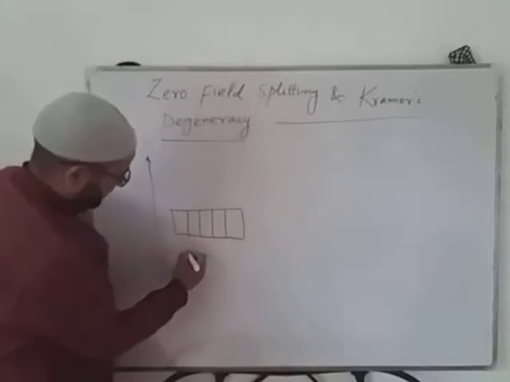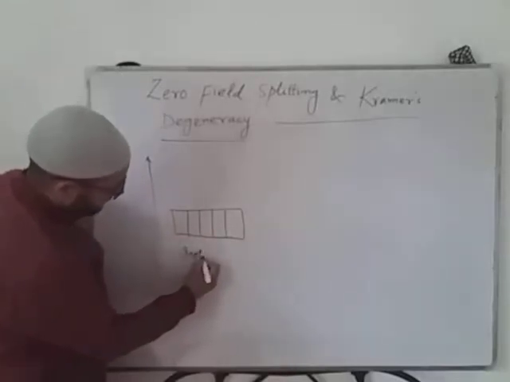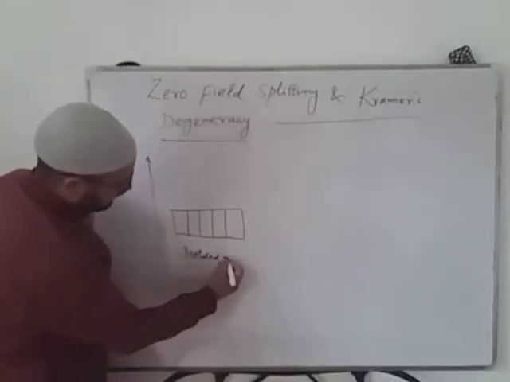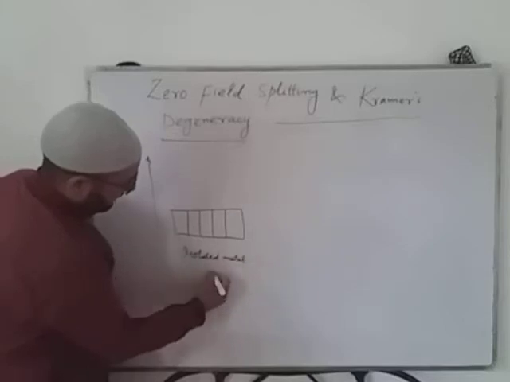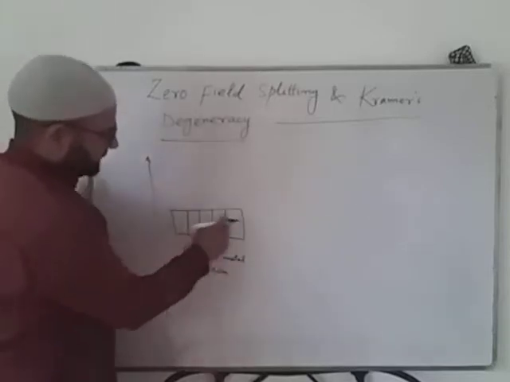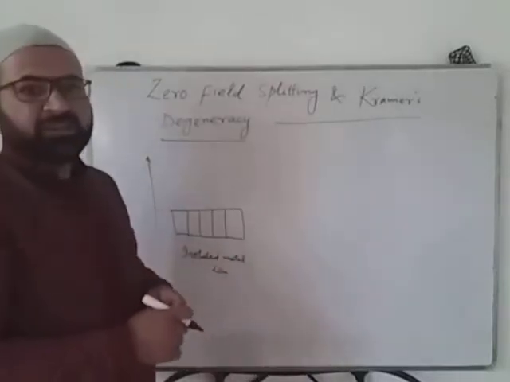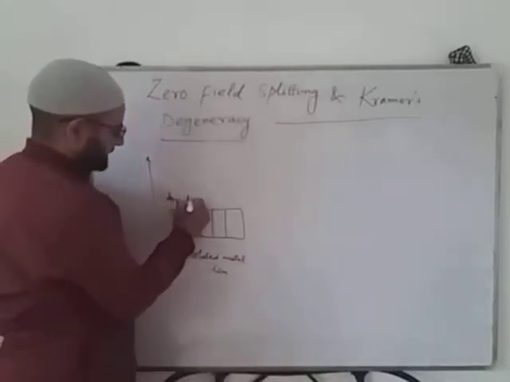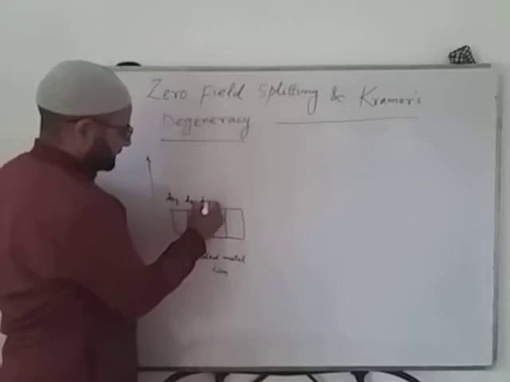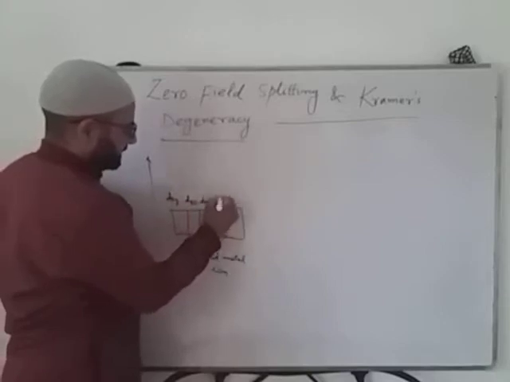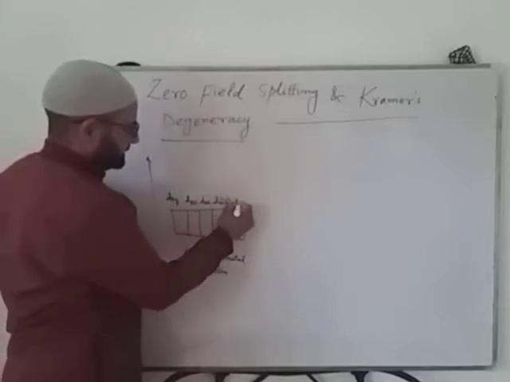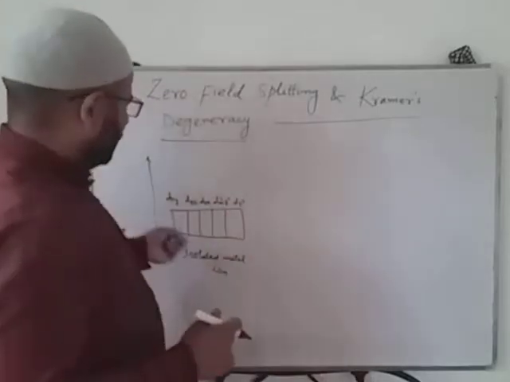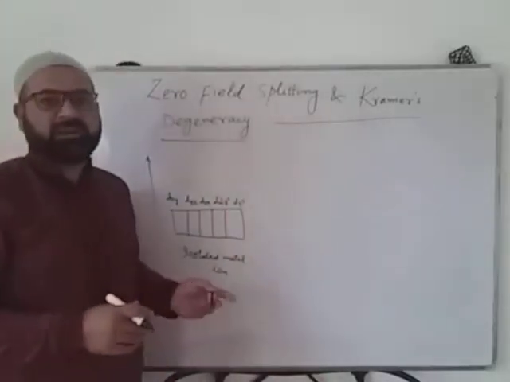It is an isolated metal ion. So all the 5 d orbitals will have equal energy: dxy, dyz, dzx, dx square minus y square, and dz square.